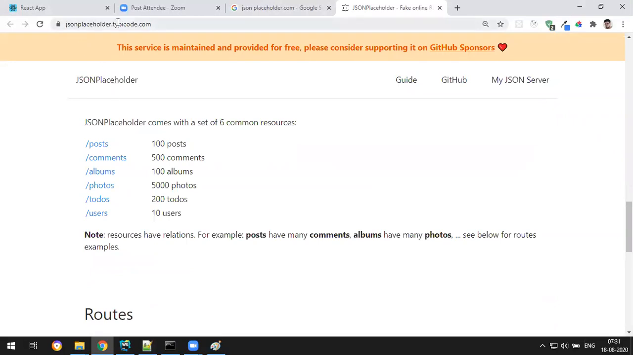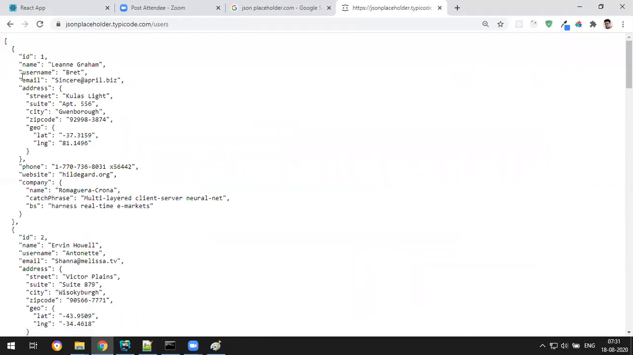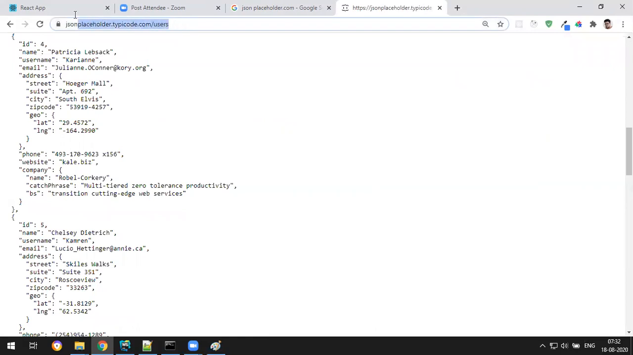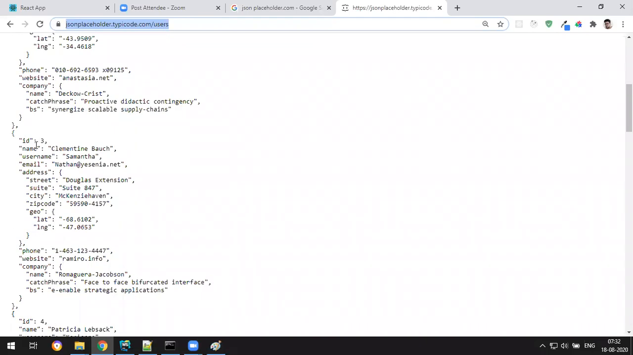If you come down, there are some links given, in JSON placeholder, typicode.com. Here there are some links: posts, where you get 100 posts, comments, albums, photos, and users. I want some 10 users, so I click on this link, and you have data. This is the URL. If you hit this URL, you get the data in a nice JSON format.